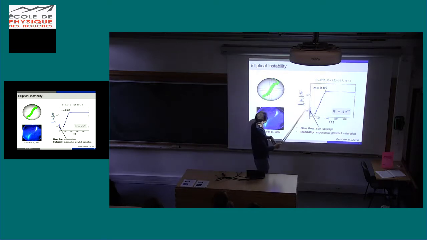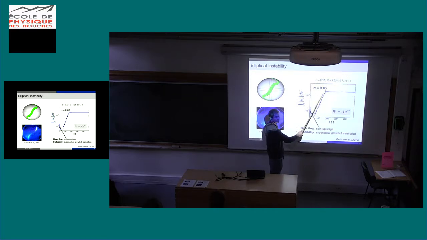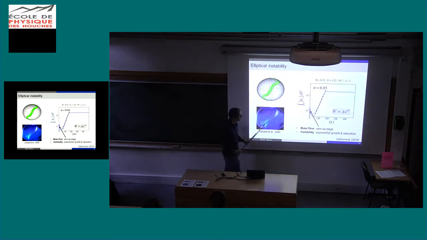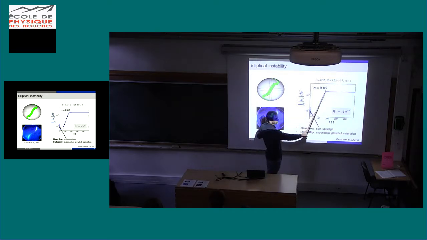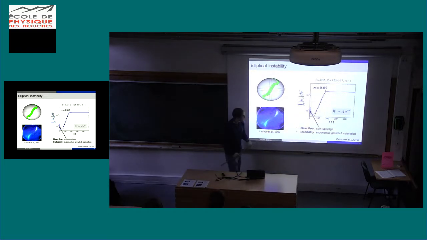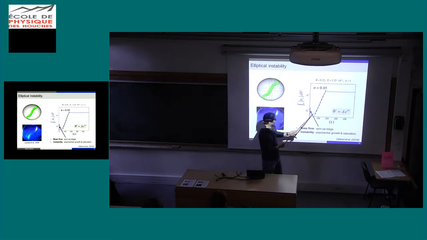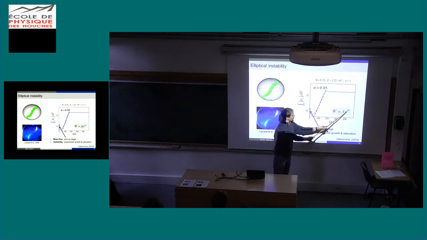If I show you the axial velocity integrated on the volume, you see the spin-up stage, the spin-up of the fluid, then the growth of the instability, and finally the saturation. So here you establish the base flow, starting from 0, then you have elliptical streamlines, which are then destabilized, and then it tilts and stabilizes like that. You can fit an exponential growth and obtain the growth rate, and numerically you obtain 0.05.